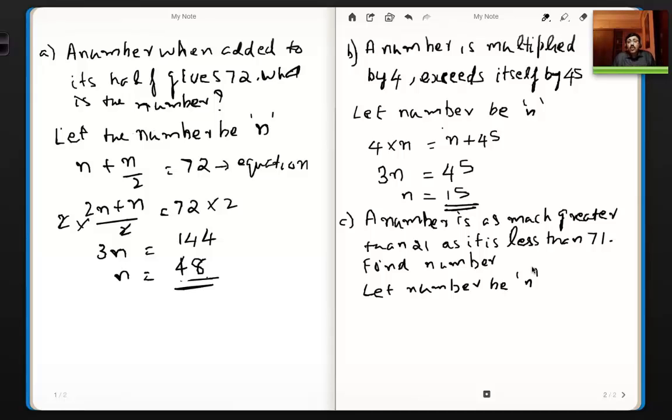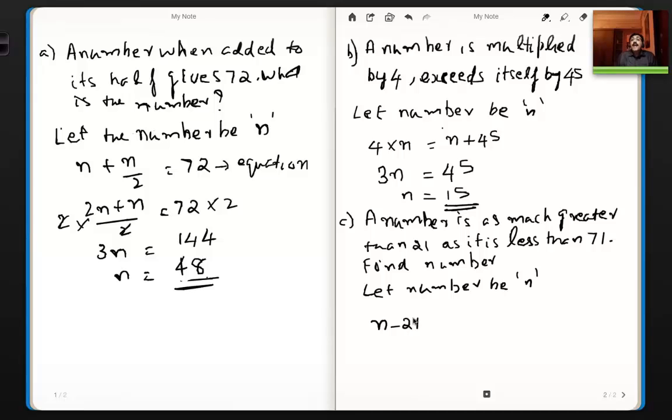Since the number is greater than 21, the difference is n minus 21. So n minus 21 finds the difference between the number and 21. Now what the problem is saying is, it's as much greater than 21 as it is less than 71, which means the number is less than 71, but it's greater than 21.